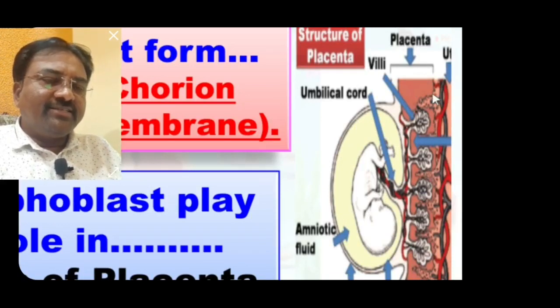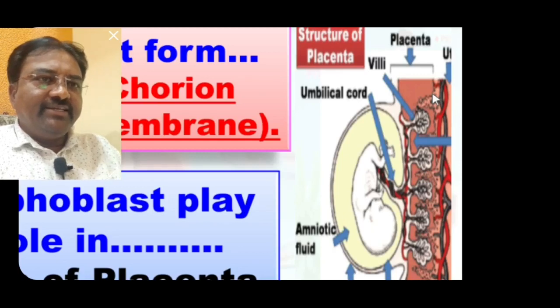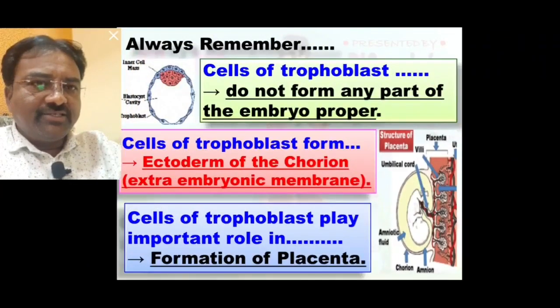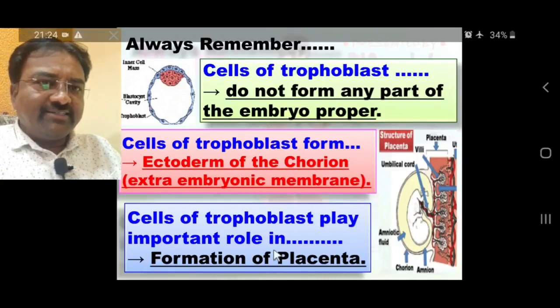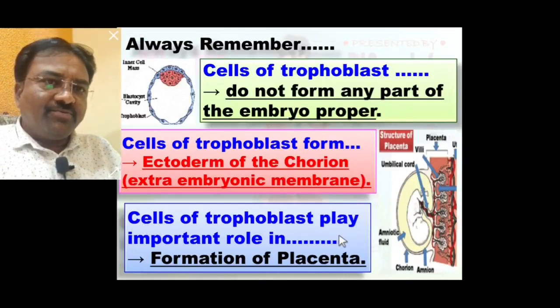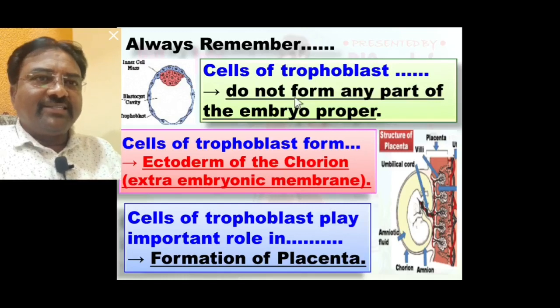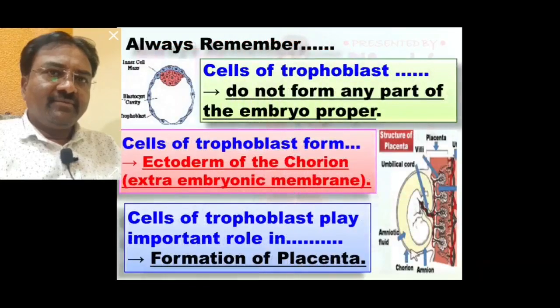The placenta is the most important part during pregnancy, producing different hormones to maintain pregnancy and develop the fetus. Such formation of the placenta takes place from cells of the trophoblast. So always remember about the placenta. Here noted different views. Hope that you understood everything.